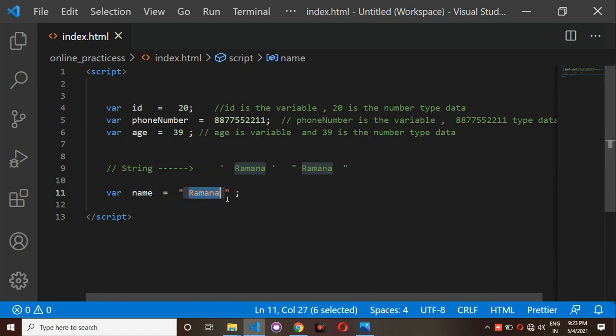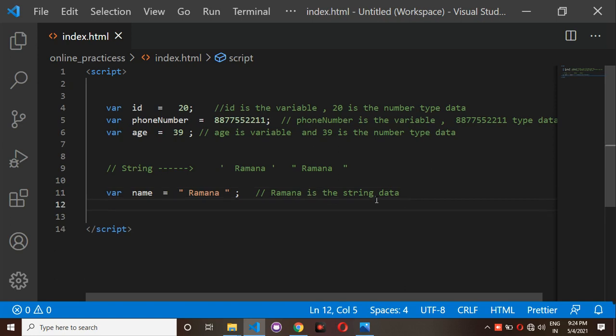Because if you write anything inside quotations, that is called string data. Ramana is the string data. One more thing, city is equal to Hyderabad, which I have given. This is also string type data.